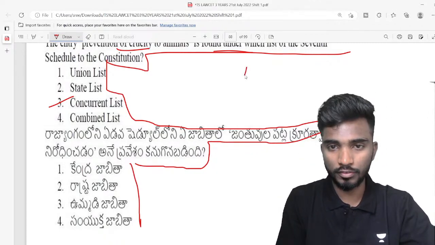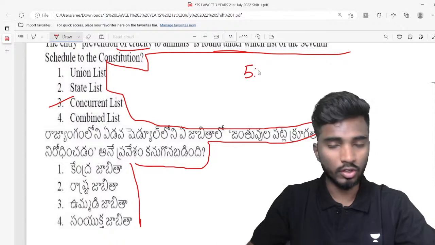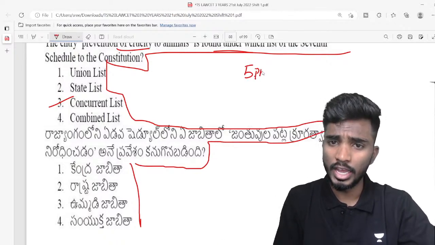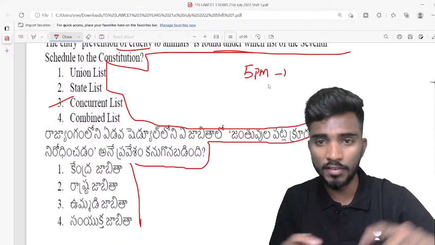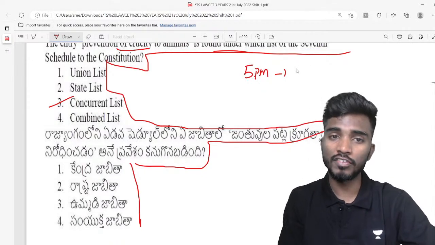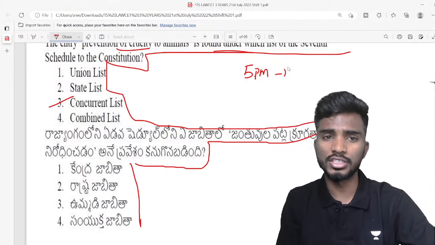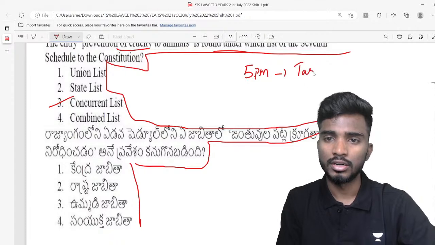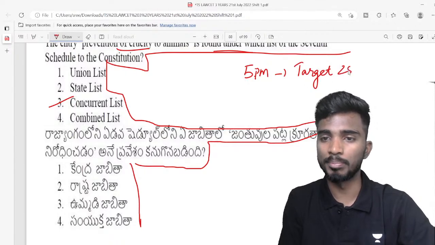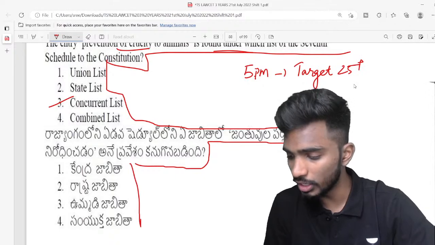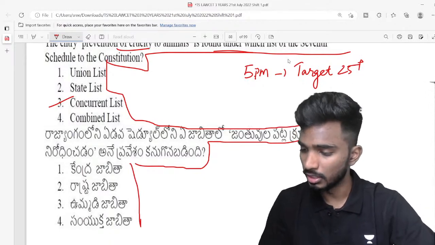Tomorrow at 5 o'clock. Every day at 5 o'clock we will have a series known as Target 25 plus. So what is this Target 25 plus? Please pay very close attention.